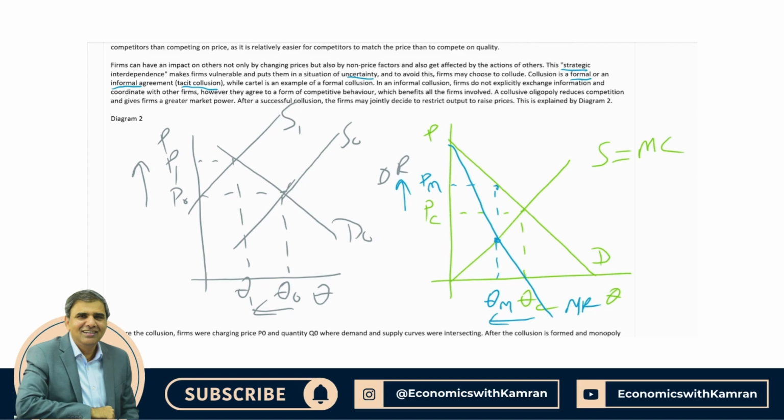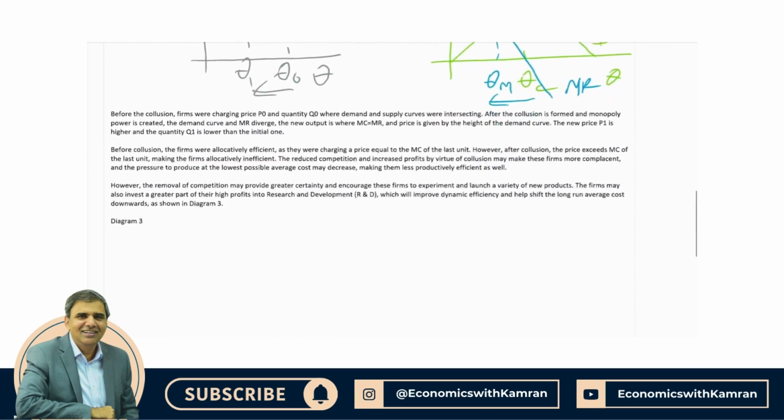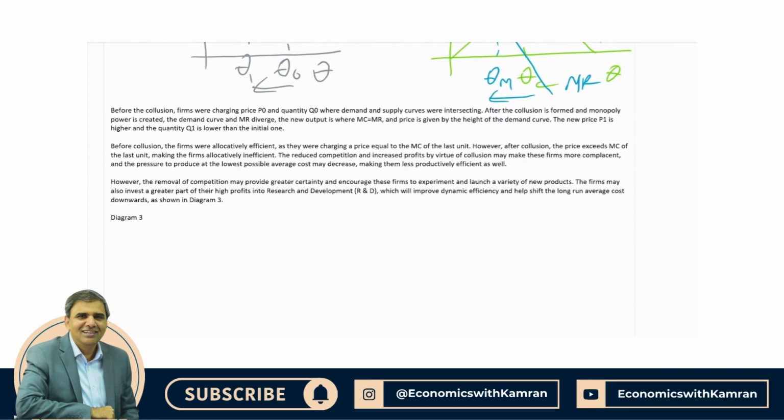After the collusion, price has gone up to PM. It is higher than the marginal cost of the last unit. Output is no longer allocatively efficient. So we may say yes, after collusion, prices rise, and output becomes less efficient.